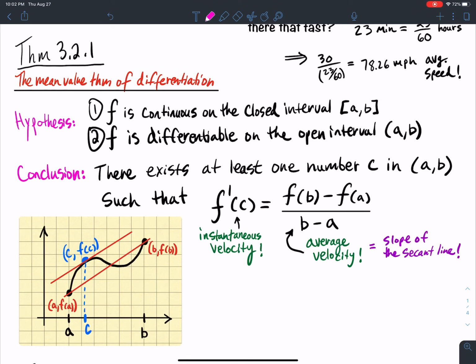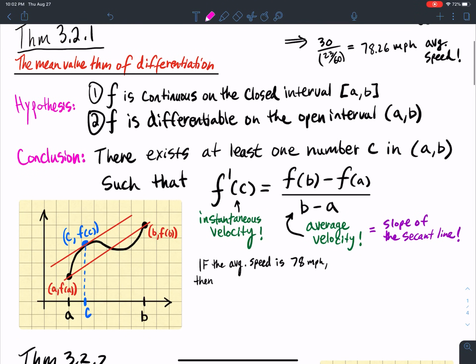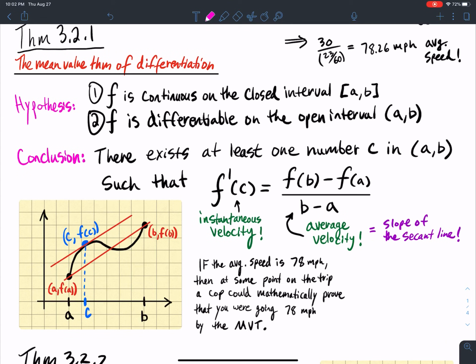Okay, so pretty cool stuff. So if your average speed, once again, is 78 miles per hour, then at some point on the trip, the cop could mathematically say that you were going 78 miles per hour by the mean value theorem. And this is how they can prove, without ever seeing it, that this person was speeding between Lufkin and Nacogdoches.